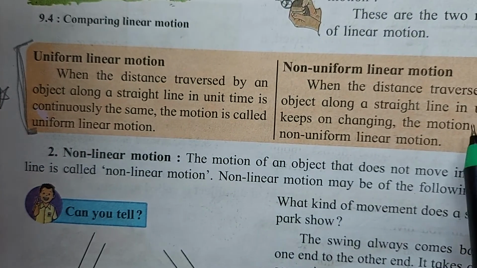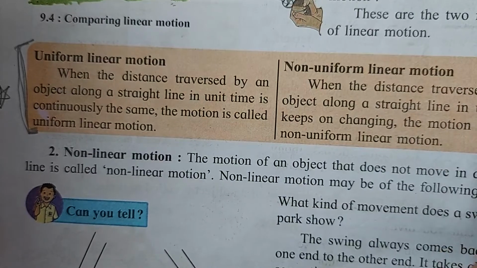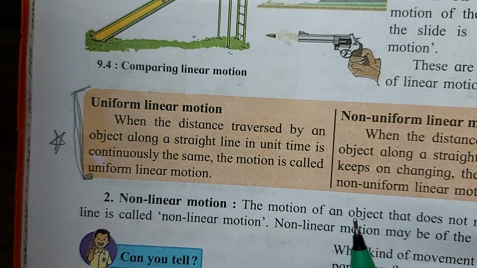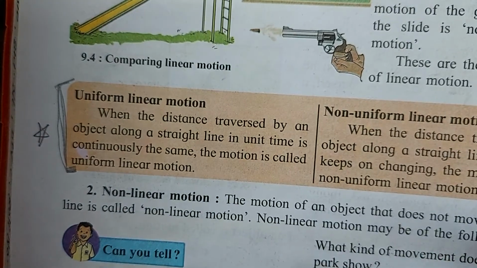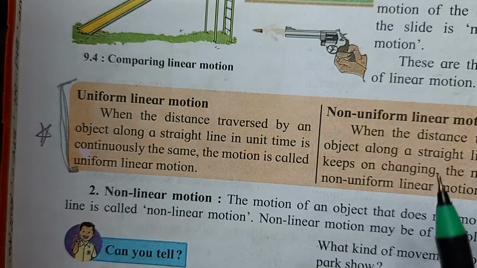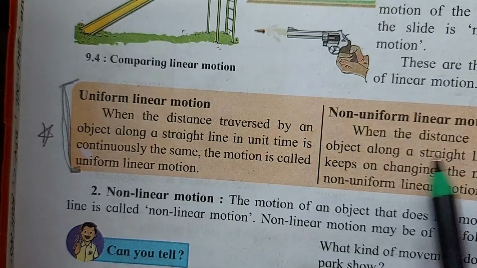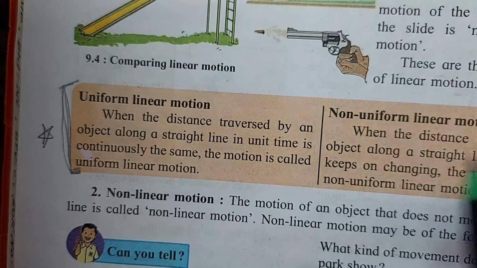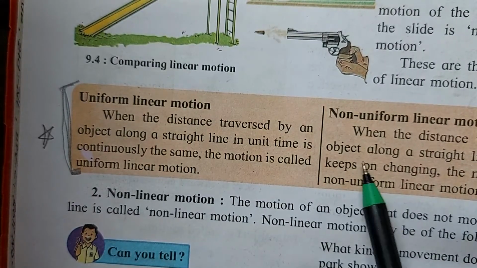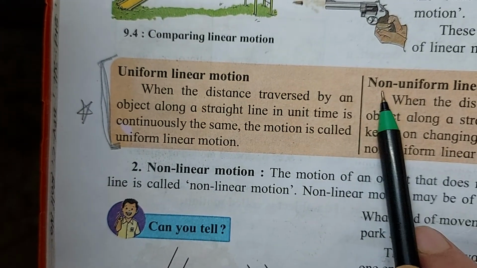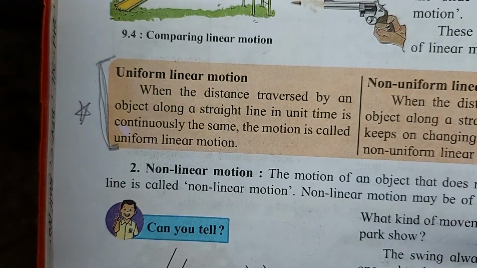When the speed differs, like going from your place to your school, you might take 5 minutes, your daddy may take 2-3 minutes, depending on the speed. So it can be non-uniform linear motion. The direction will be the same, but the speed will be different. That's why it is called non-uniform linear motion.